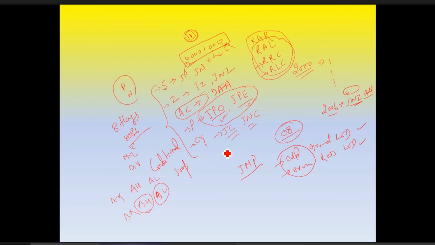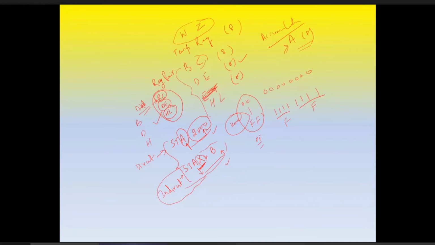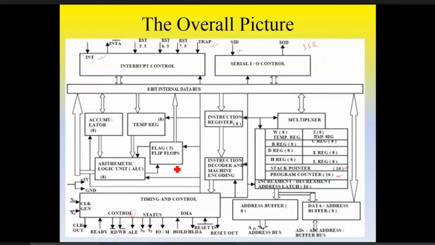We cannot check the value of individual flags, but we can use the logic. We can use the different jump instructions to support the outcome of these flags. Based on this, we can write the program. So this part is over. Any query in this one?